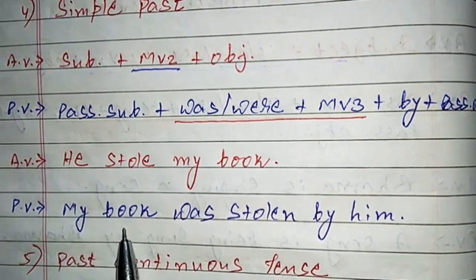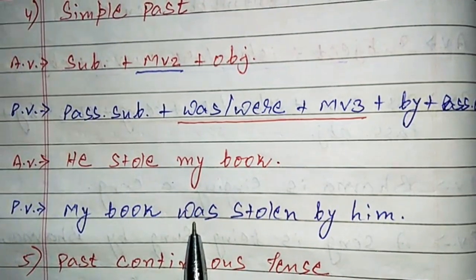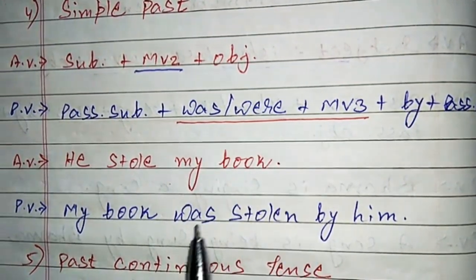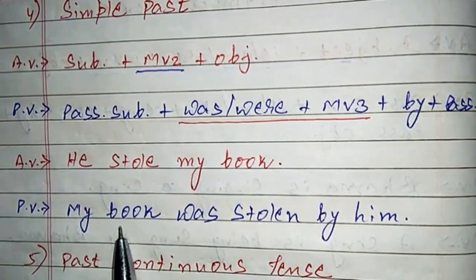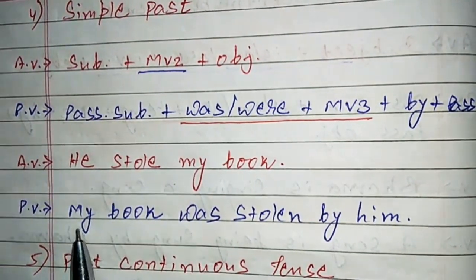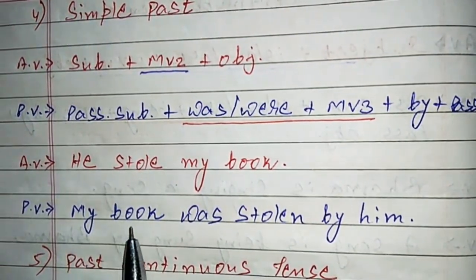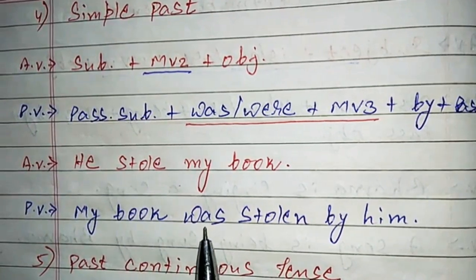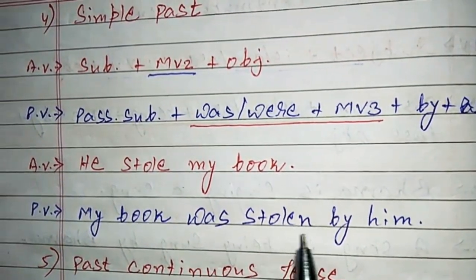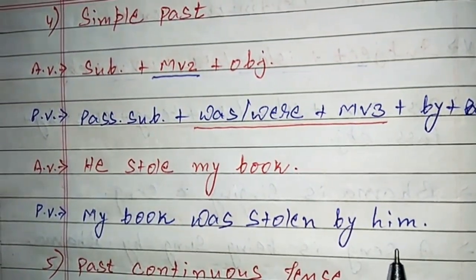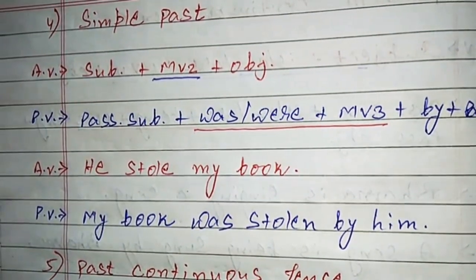My book becomes the subject. Was is added according to the structure. If the subject is singular, was is being used. If the passive subject would be plural, then were would be used. So was stolen by, he changes into passive object. That's why we have used him.